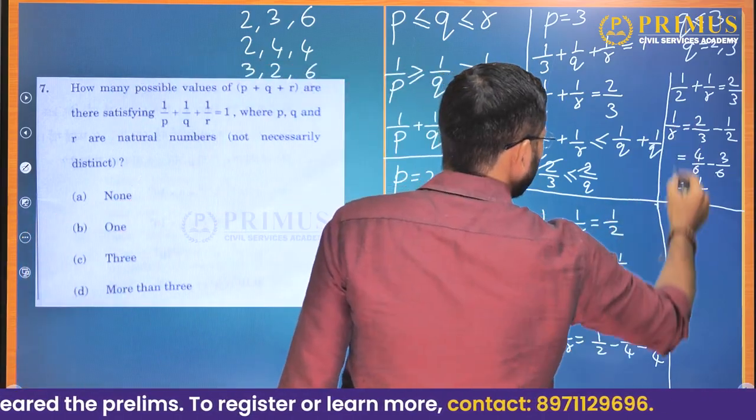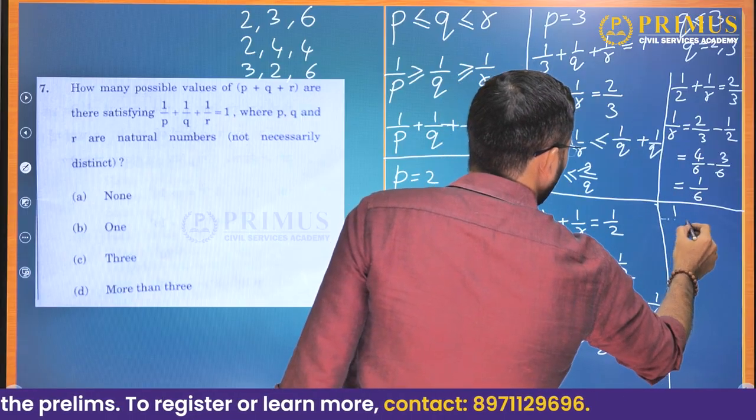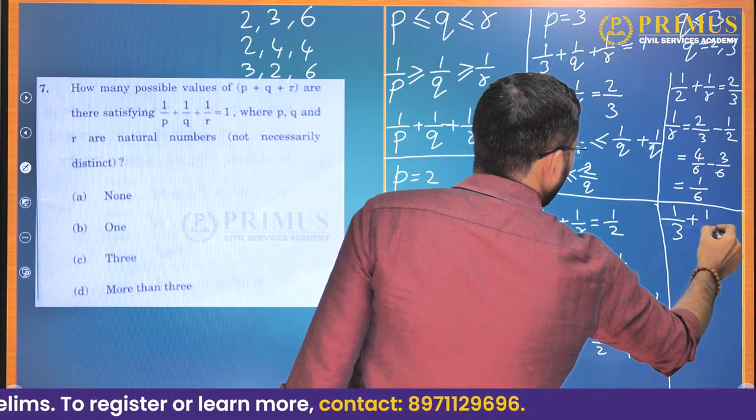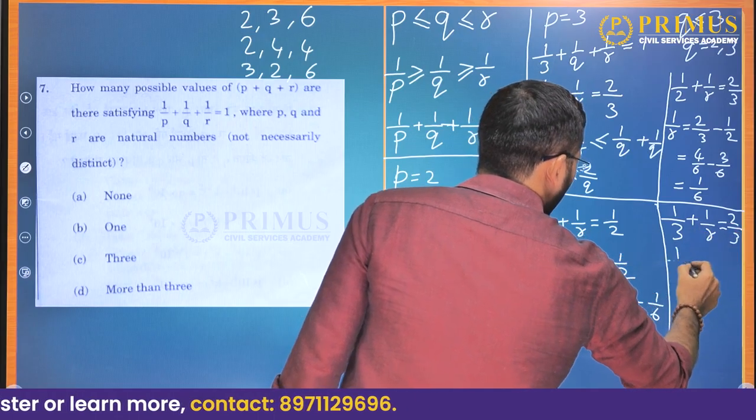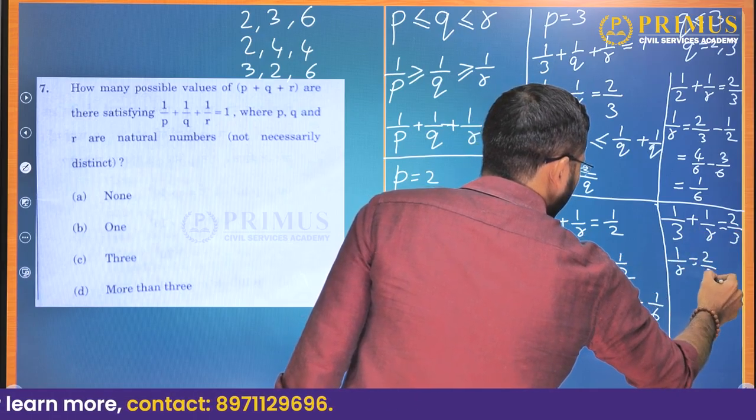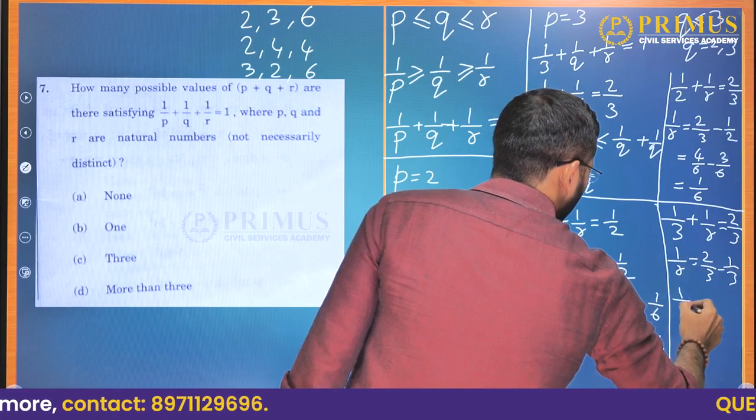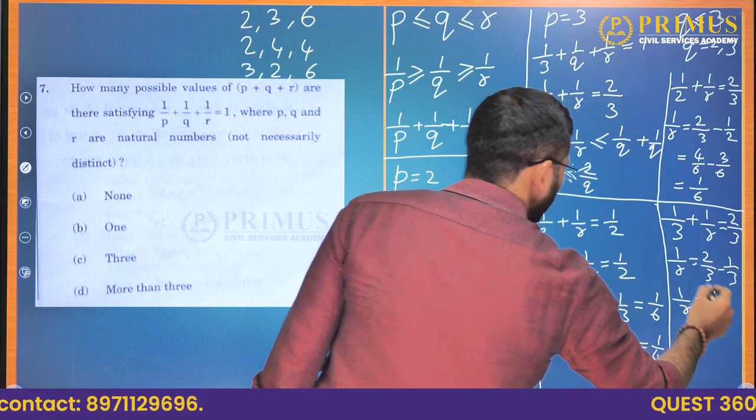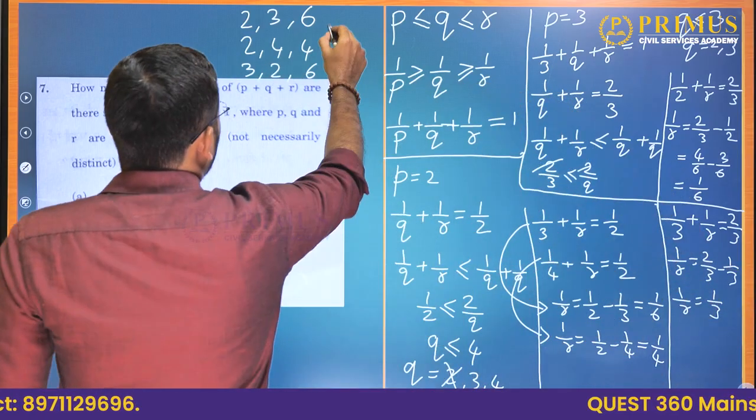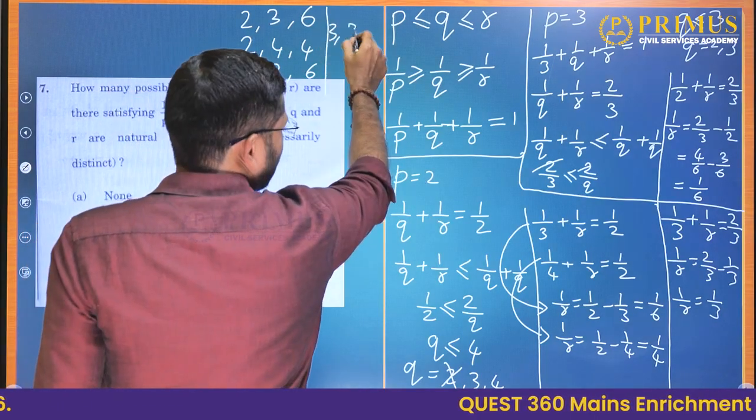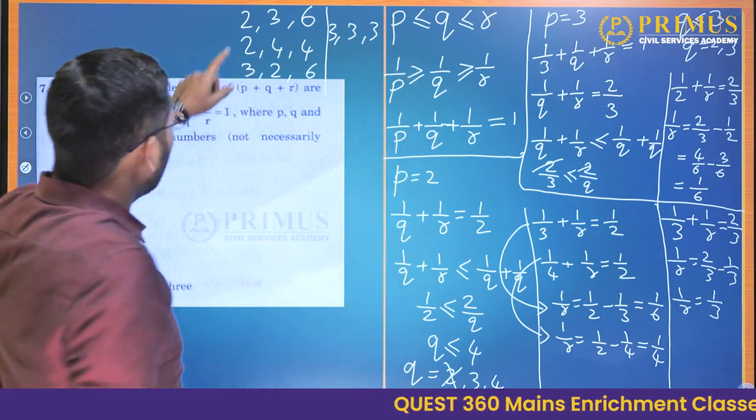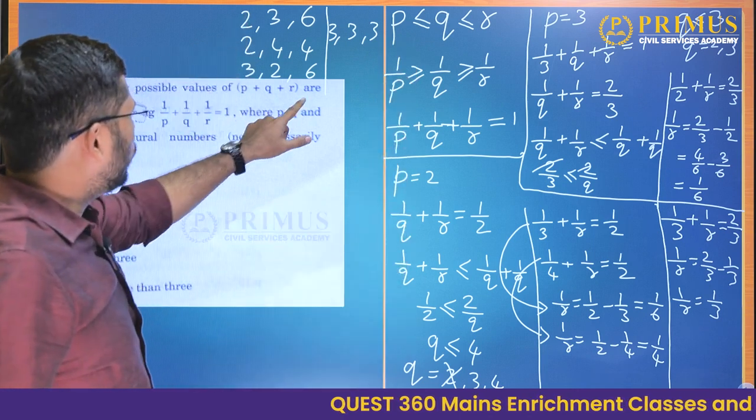Then when q is 3, 1 by 3 plus 1 by r is equal to 2 by 3. So this is easy. 1 by r is equal to 2 by 3 minus 1 by 3. So 1 by r is equal to 1 by 3. So this will give us 3 and 3. So now we want the value of p plus q plus r.